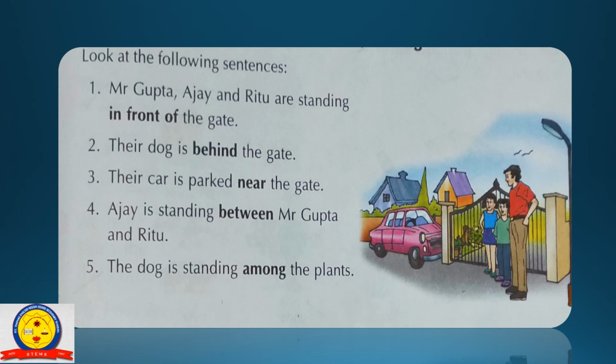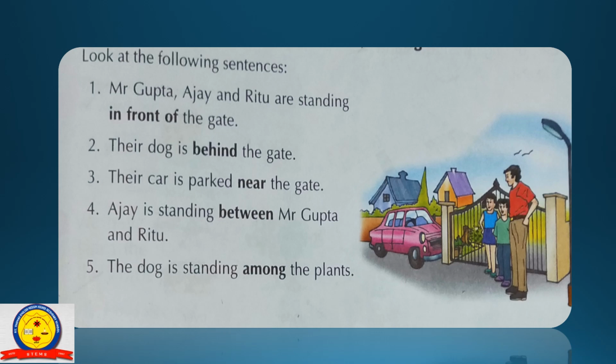Next, the dog is standing among the plants. Among is used to talk about many persons, places or things. So among tells us that there are many things, more than two. So these are the examples which help you to understand prepositions of place.